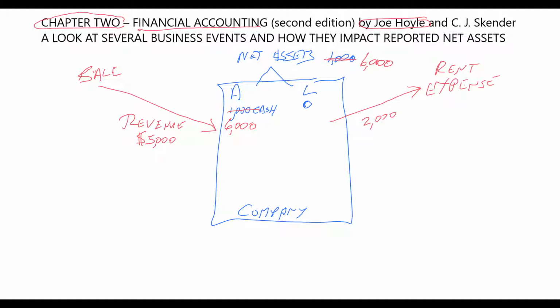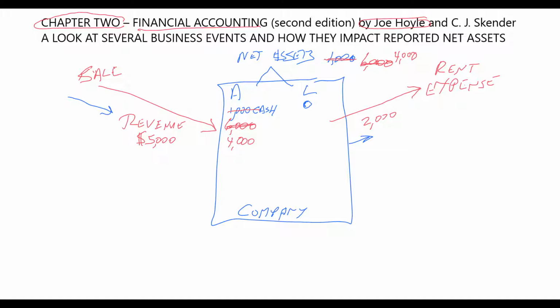So you have that idea that you have some things that bring the net assets up, and then some things that bring the net assets down because they decrease the net assets. What that does, of course, is that $2,000 now reduces our cash number down to $4,000. And since we still have no liabilities, the size of our company is $4,000. It started out the year at 1,000, went up to 6,000, and has now dropped to 4,000. We're getting a feel for the terminology, and we're also getting a feel for how businesses operate.